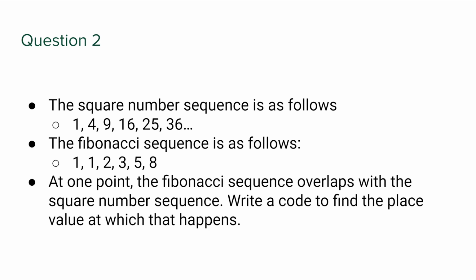So a little bit more of an easier question. This might be recognizable if you've watched the previous video. Go watch it if you haven't already. The square number sequence is as follows. 1, 4, 9, 16, 25, 36. The Fibonacci sequence is as follows. 1, 1, 2, 3, 5, 8. And at one point, these both sequences, as I mentioned in the previous video, they overlap. So in that case, we can work with if statements, while loops, for loops, so on and so forth, a mixture of them to then find the answer.